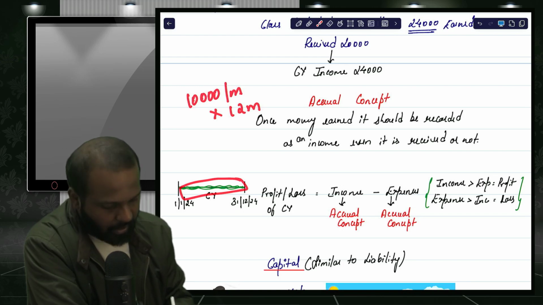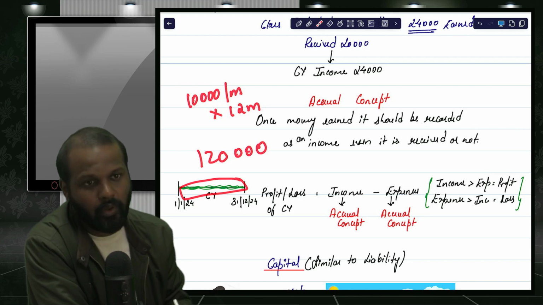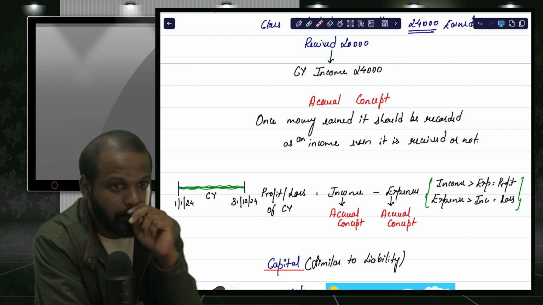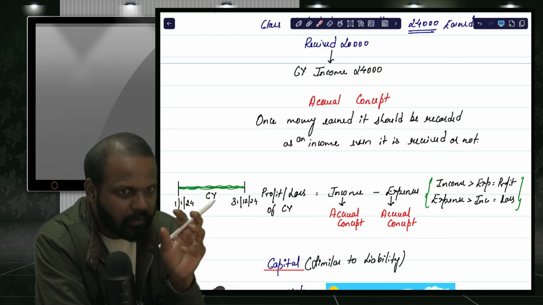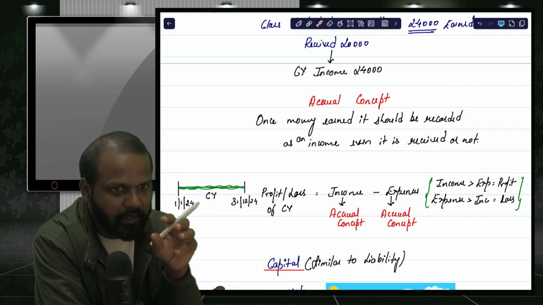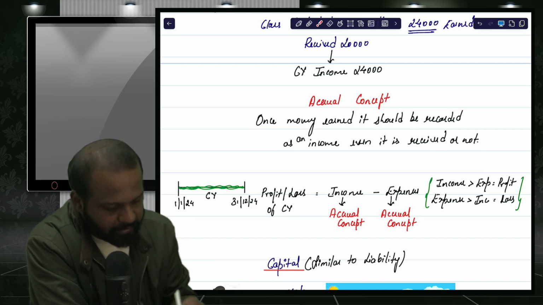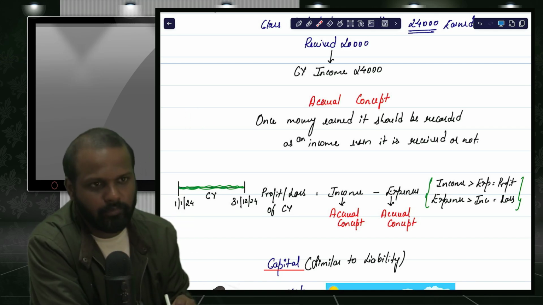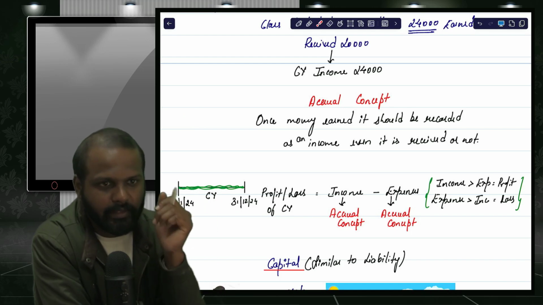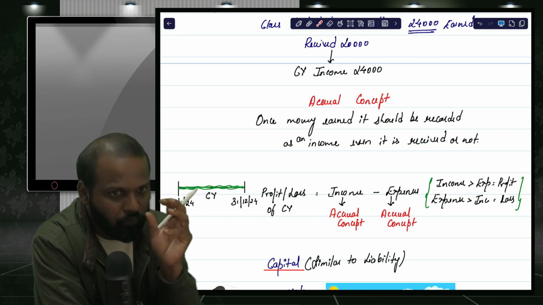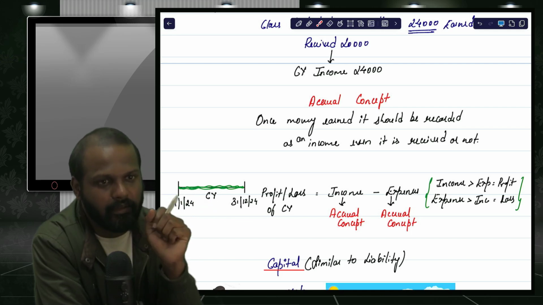So it means that I have to get 1,20,000 rupees from you. So in this current year, 12 months, how much I have earned from you is 1,20,000. The entire 1,20,000 which I have earned in the current year is an income of the current year. Even if I receive just 1 lakh from you and 20,000 I am going to receive in the next year, even then the full 1,20,000 is called income of the current year.